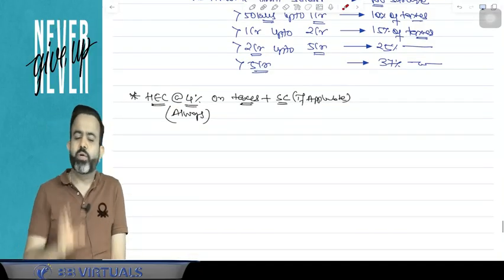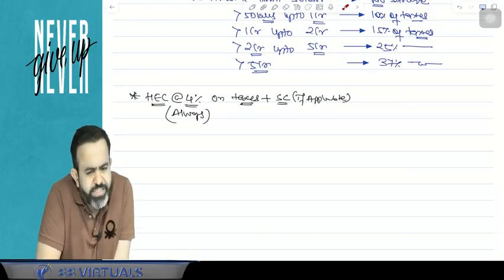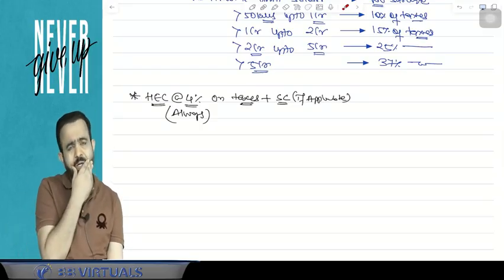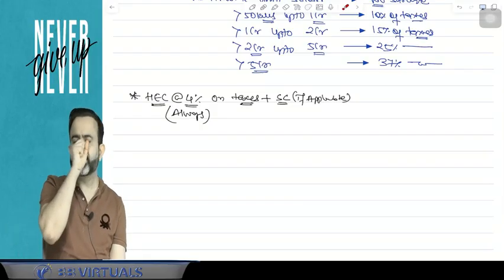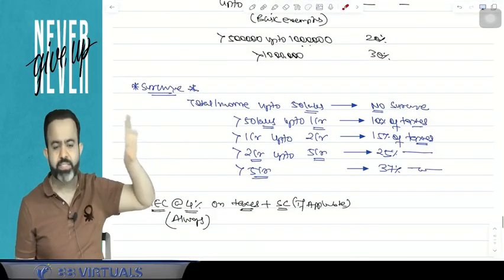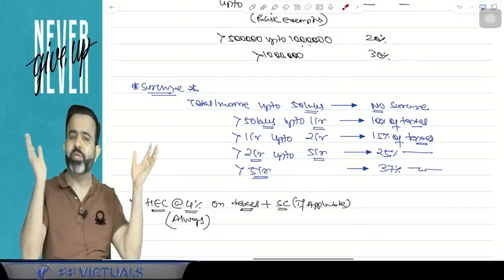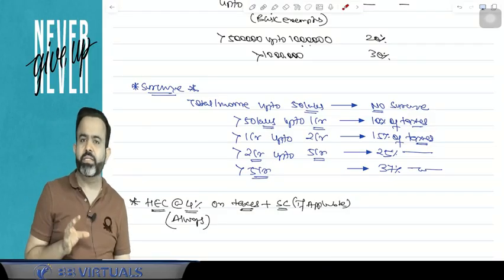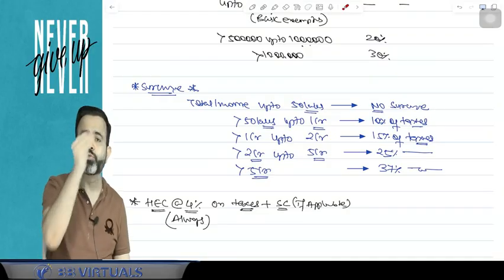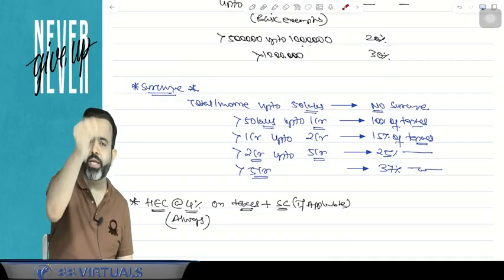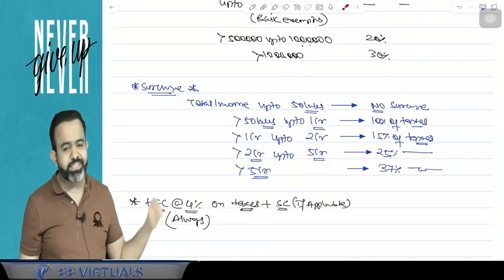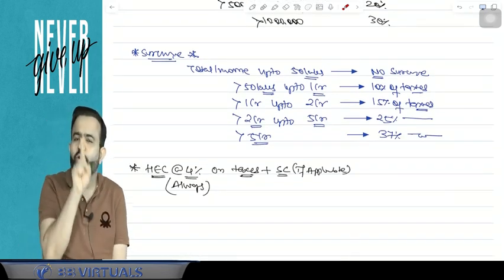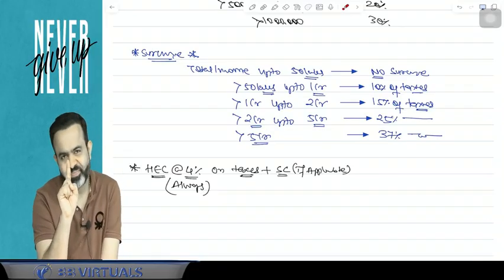Now guys, the question is: what is the health and education cess? So guys, our government can charge the cess also. But there is a difference between taxes and cess. Tax and surcharge, they can use for any purpose. Like tax and surcharge, they can use for infrastructure, for education, for medical purposes, for any purpose. But guys, this health and education cess, they have to use it only for health and education.